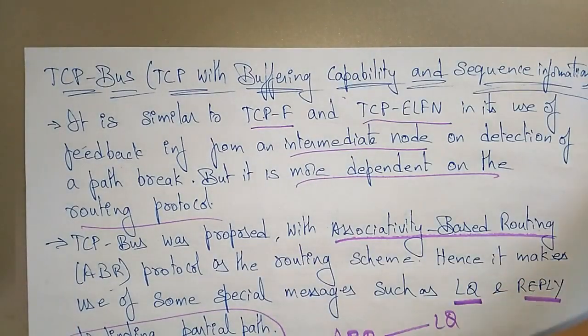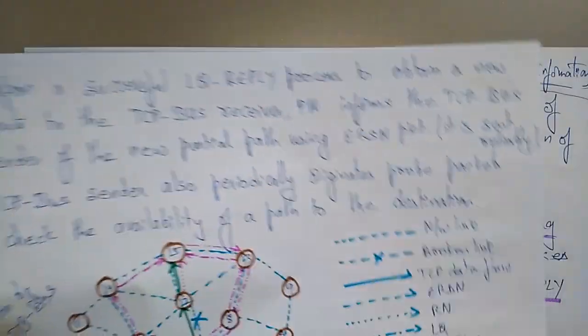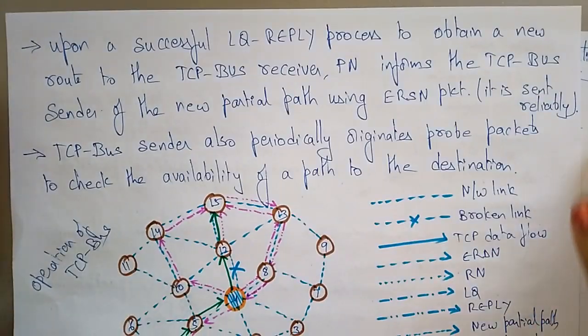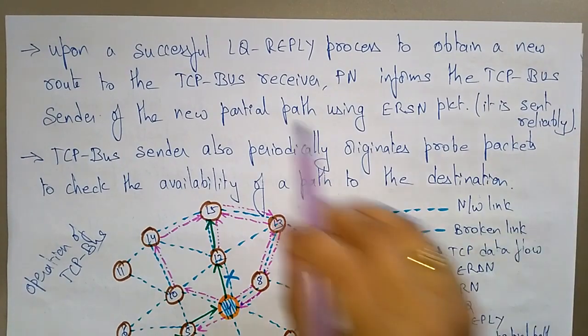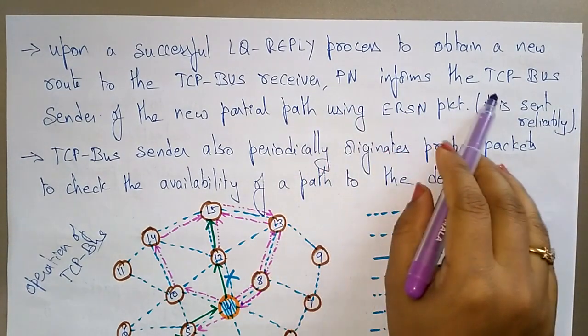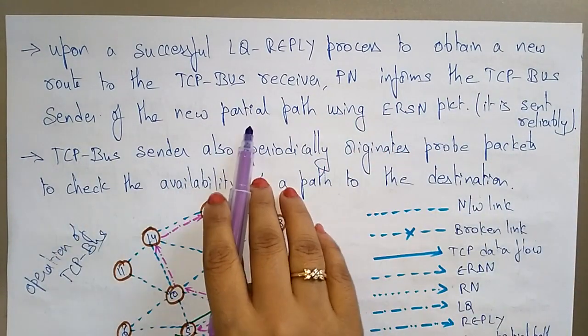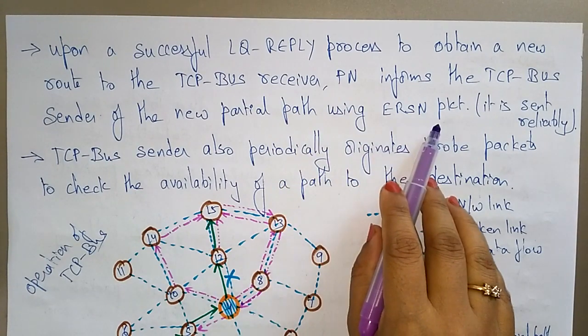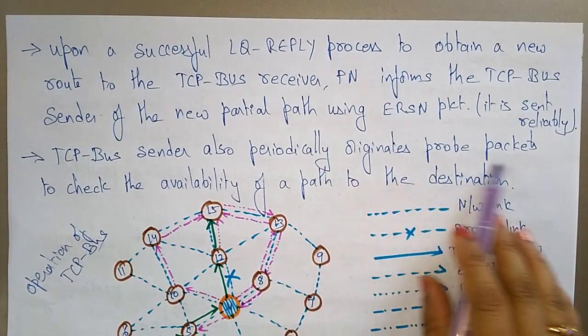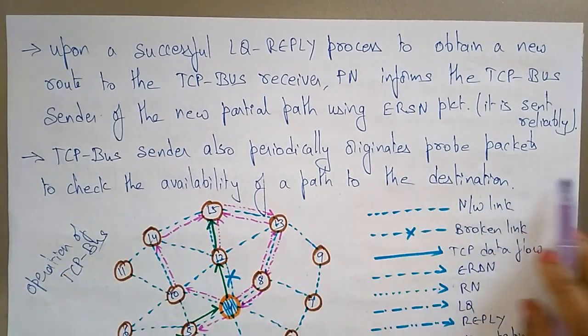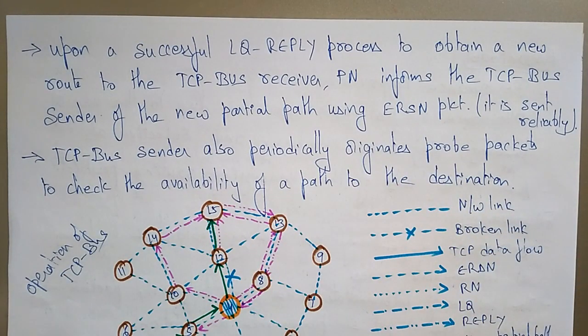Okay, it's very simple. Let me take an example to explain this. Upon a successful LQ reply process to obtain a new route to the TCP bus receiver, the pivot node informs the TCP bus sender of the new partial path by an ERSN successful packet. The TCP bus sender also periodically originates probe packets to check the availability of the path to the destination. So that is the operation.